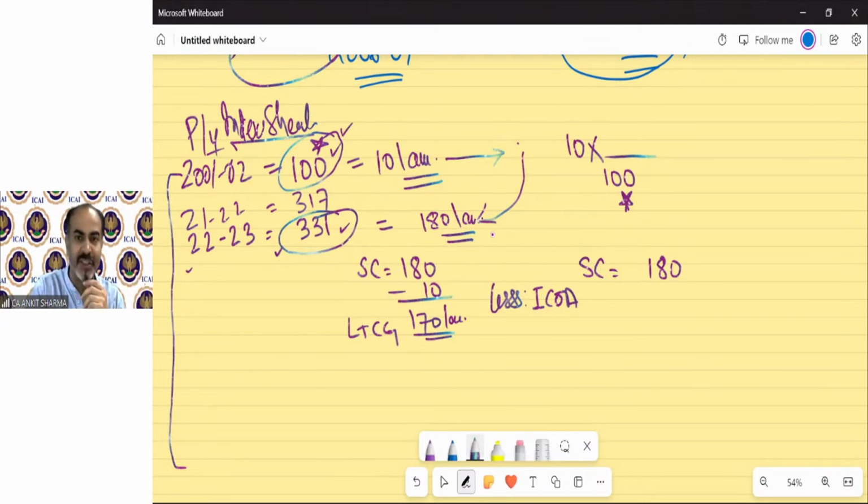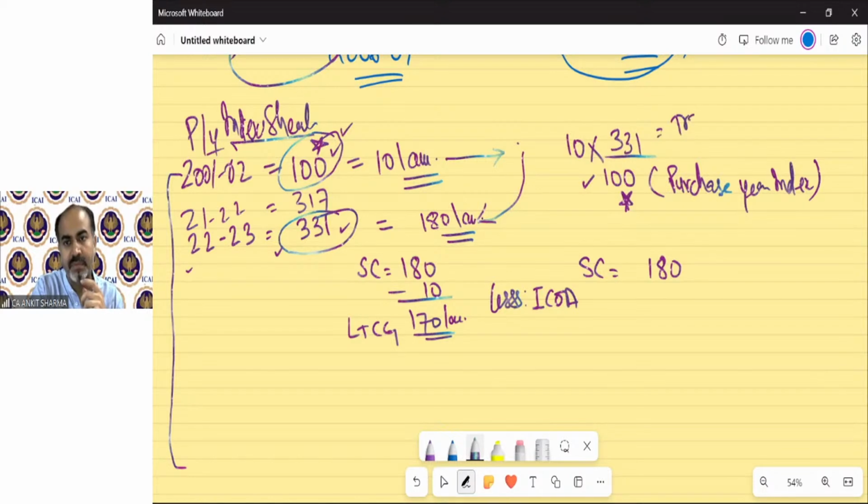So it says it should be divided by the purchase year index and multiplied by the transfer year index. We have a detailed formula; I am just giving you an example. The general formula says like this. So technically the value will now be increased.